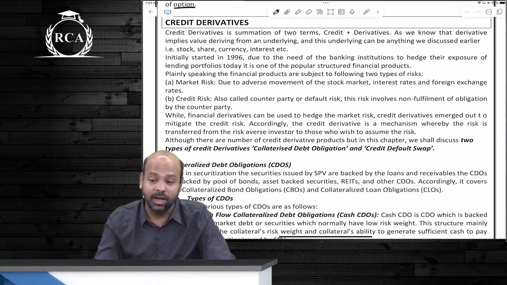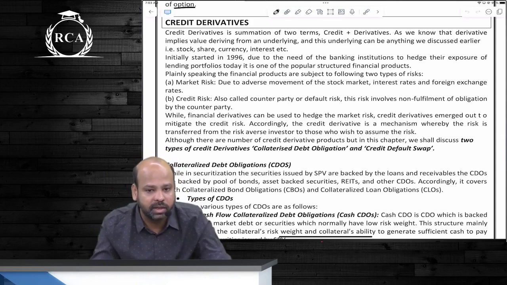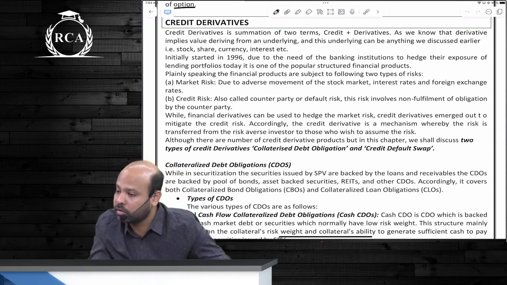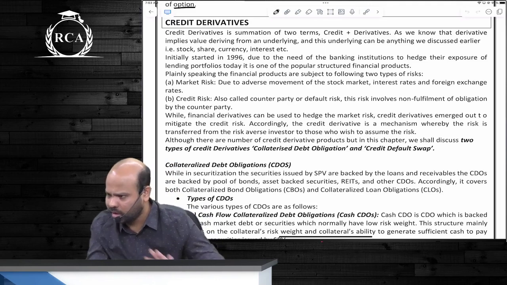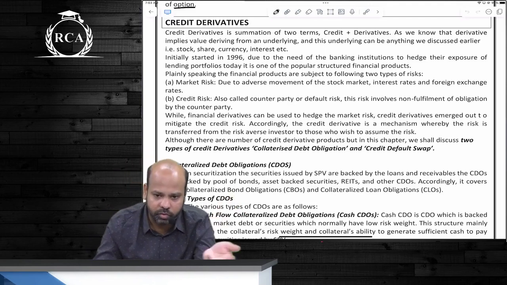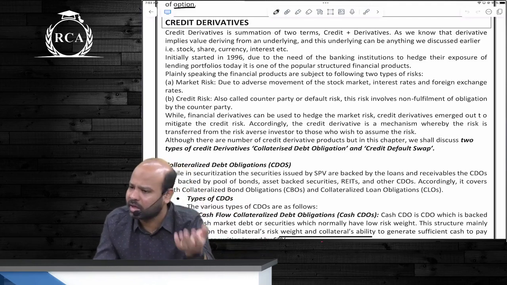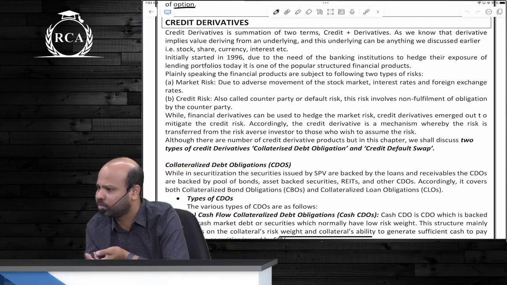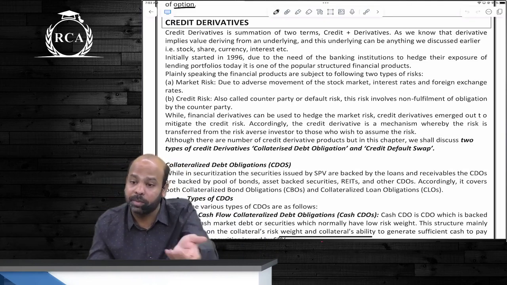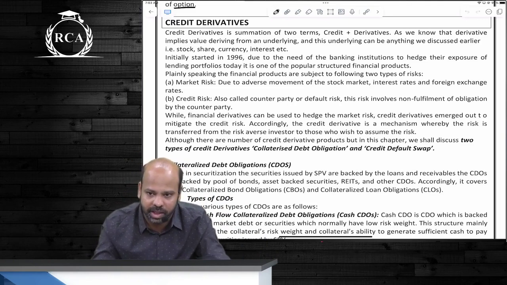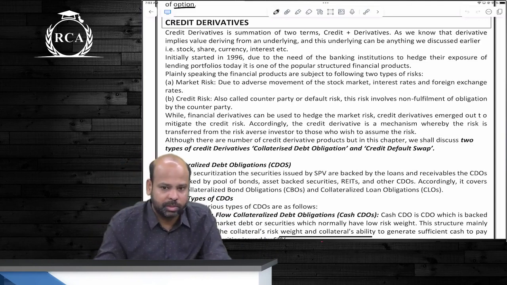If you pass on that risk as such, guys, to someone else, the other person is undertaking the risk, guys. That other person will also be compensated in the form of premium. Okay? You will be wondering as to why will someone want to take that risk. It's like this, beta. You take an insurance as such, guys, from a car insurance company or from a medical insurance company. You'll be like, why are they undertaking that risk? Why are they undertaking that risk? Are you not paying premium to them? Just in case something happens as such, guys, they will be liable to repay the amount. That is the whole concept of insurance.